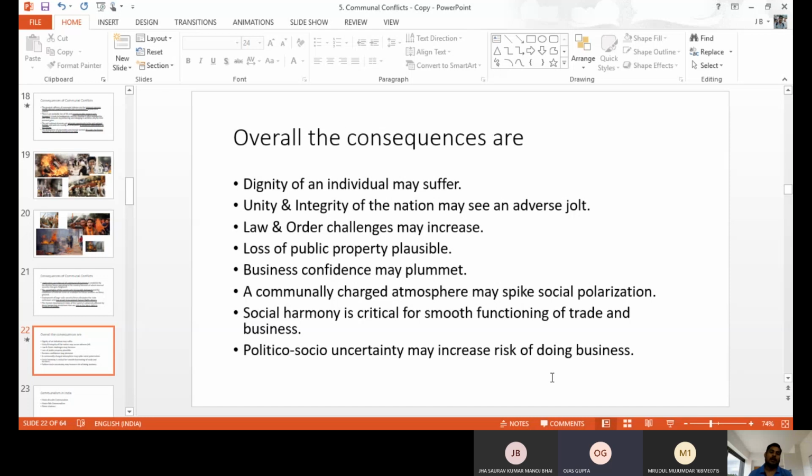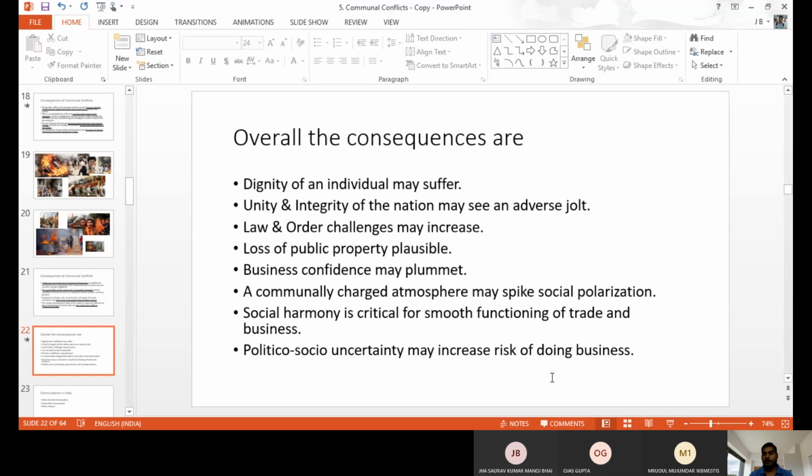The other consequence is that the dignity of the individual may suffer, because the respect, the name, the prestige of the individual cannot develop; somewhere he gets affected, somewhere the name is affected. Maybe that person becomes a victim, or he may become a criminal. So the dignity of the individual may suffer because of violence, and the unity and integrity of the nation may be adversely affected. People also do not support that much. So integrity and unity are a question mark at the time of communal violence.